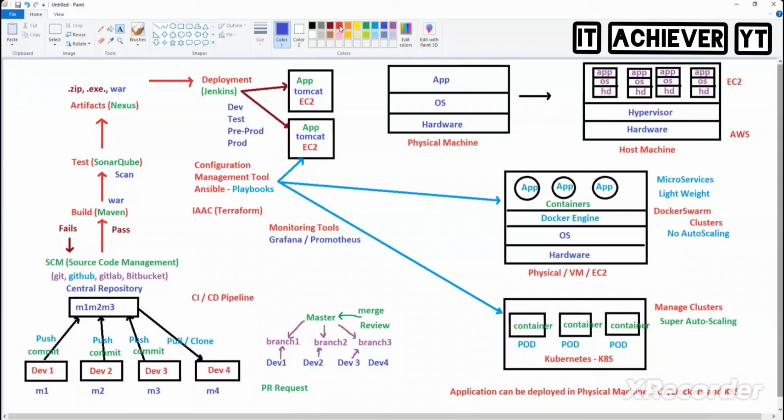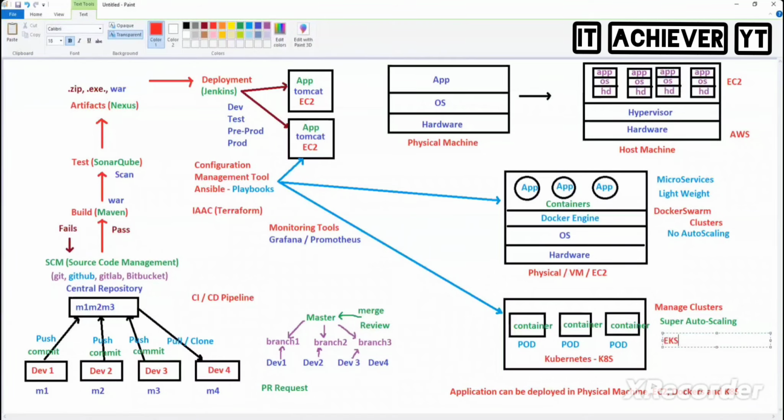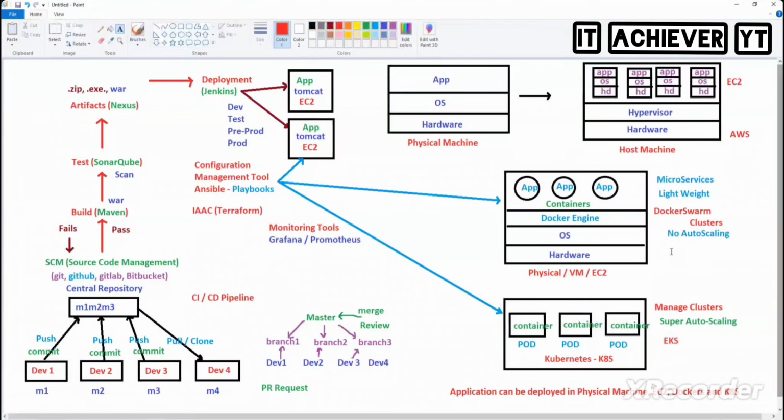For that reason, AWS came up with an extraordinary service called EKS, Elastic Kubernetes Service, where it is completely serverless. You don't need to manage it. Directly go to EKS and create a cluster. The cluster is managed by whom? AWS.